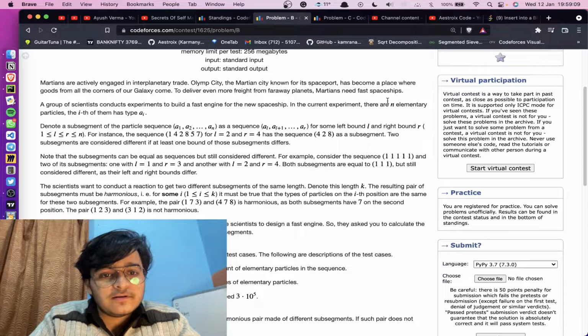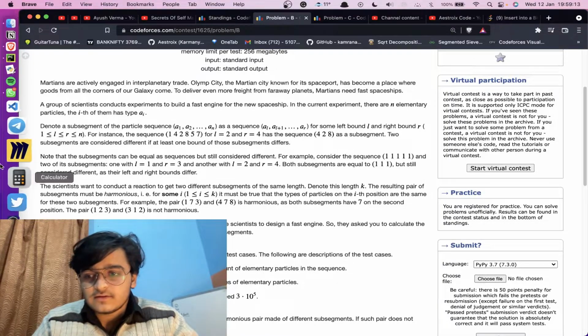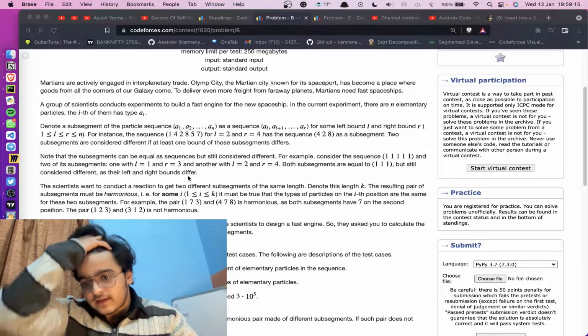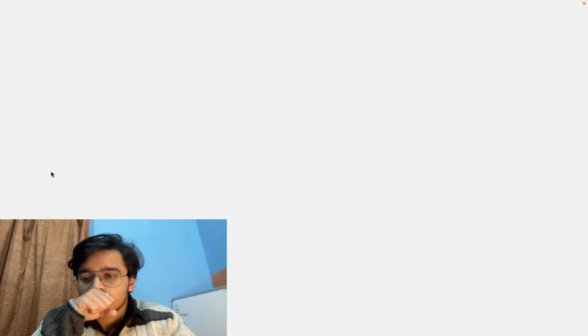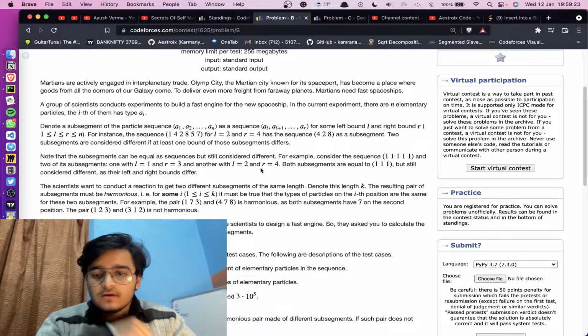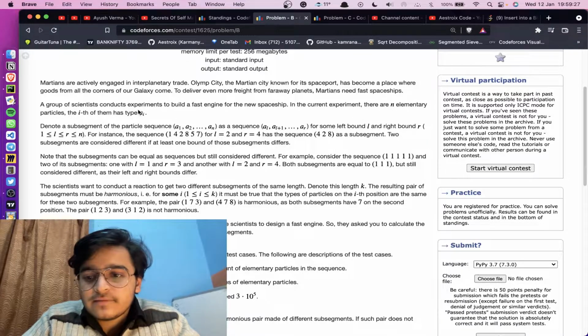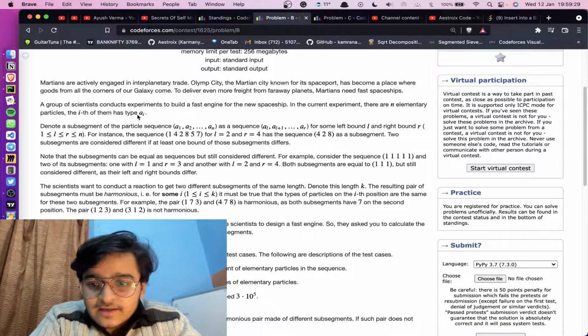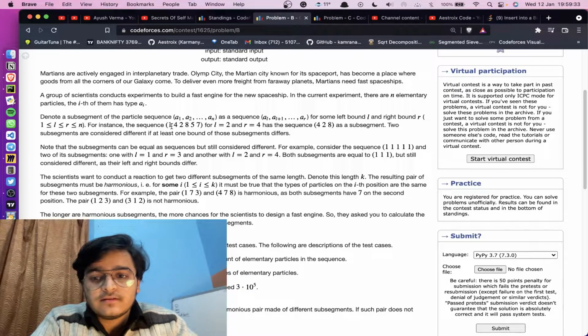In the current experiment, there are n elementary particles, and the ith of them has type a_i. In short, we have n numbers and the ith integer has type a_i.